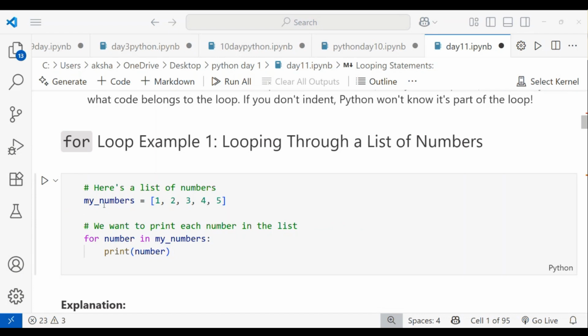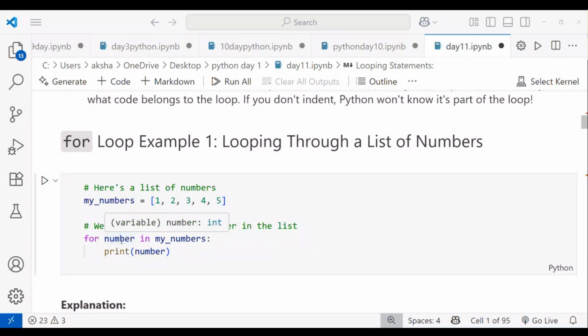Okay, and you can see here, we want to print each number in the list. We want to print 1, 2, 3, 4, 5 in what order? Row wise. Okay, so I'm taking for number in my numbers. I'm starting with the for keyword. When I use the for keyword, the computer knows you are using a looping statement. That is a for loop.